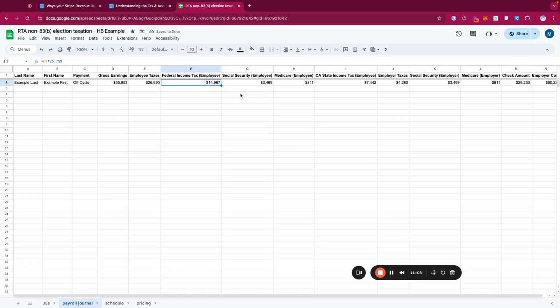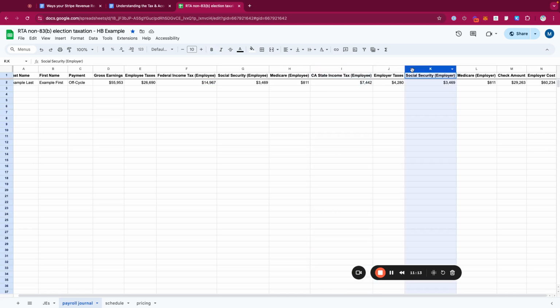This is the amount that's going to be withheld from the employee. There's some state taxes here, and then there's the employer version of the taxes, which is basically the other half of Social Security and Medicare. Overall, we get the total amount, what the payroll software calls the check amount, really the net amount that's remitted to the employee. It's really just those tokens that are on chain, and then what it actually costs the employer.